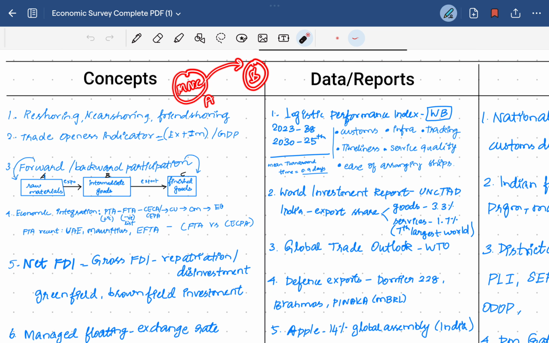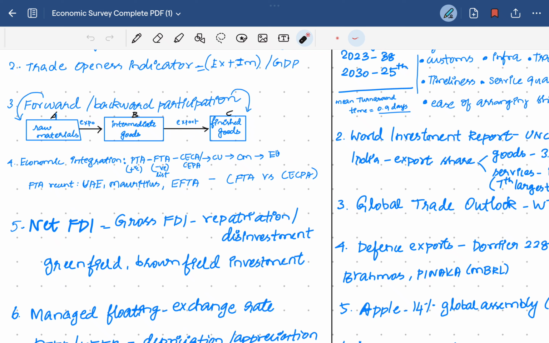Then economic integration. We have seen the European Union, which is a kind of economic integration of countries. There are some stages: preferential trade agreement, free trade agreement, which is a common term we are going to discuss, the comprehensive economic cooperation agreement and the comprehensive economic partnership agreement, common market, and the economic union, which is the final stage. The economic integration goes step by step, with each step carrying further